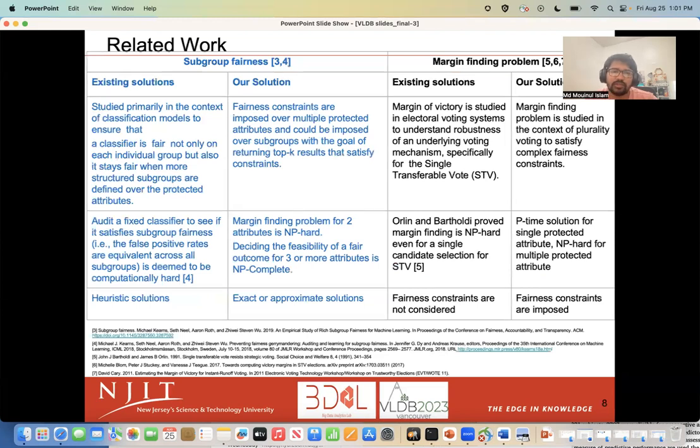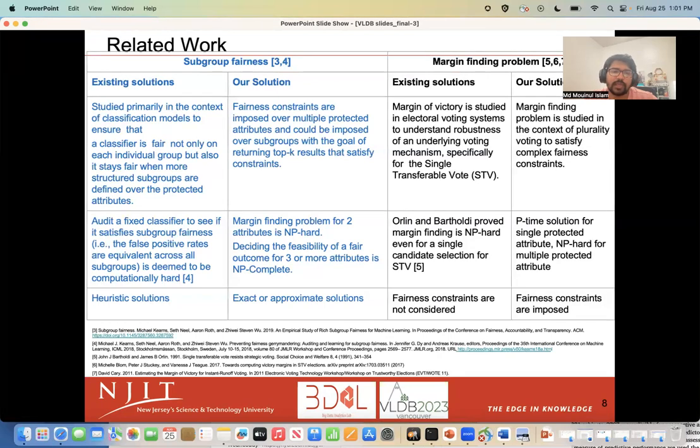In terms of positioning our work, there are two types of related work that require attention. One is the context of subgroup fairness, primarily studied in the context of classification models to ensure that the false positive rates across subgroups are equivalent. This problem is deemed to be computationally hard. Contrarily, we study subgroup fairness in aggregating user preferences defined over multiple attributes to select top k. Additionally, we established that the margin finding problem for two attributes is weakly NP-hard, while determining the feasibility of a fair outcome for three or more attributes is NP-complete.